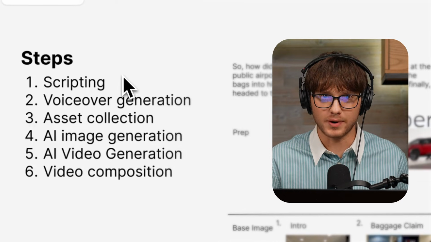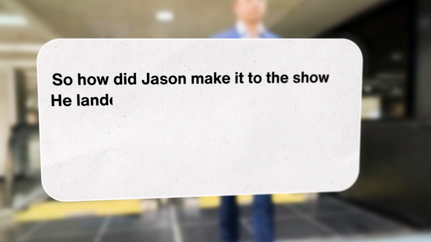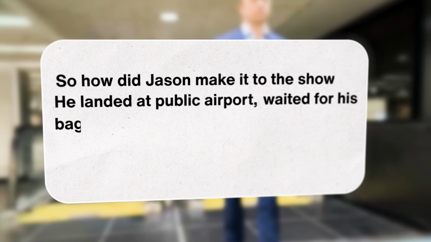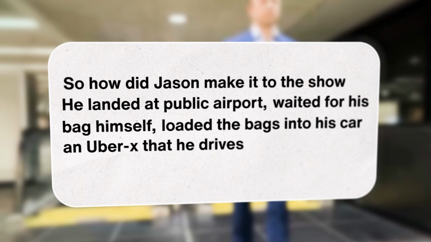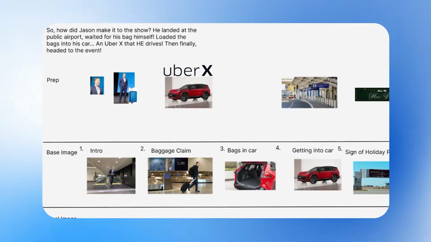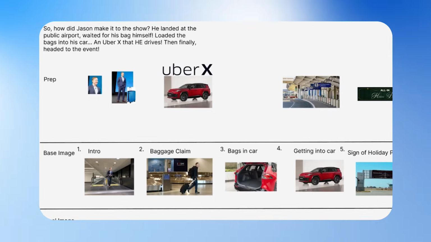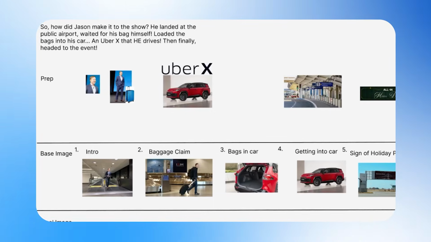So after a few minutes of brainstorming, I came up with this. So how did Jason make it to the show? He landed at the public airport, waited for his bag himself, loaded the bags into his car, an Uber X that he drives, then finally headed to an event. But also it's important to note that in the script, you want to make sure that there's imagery that you can then use while you're creating your content.